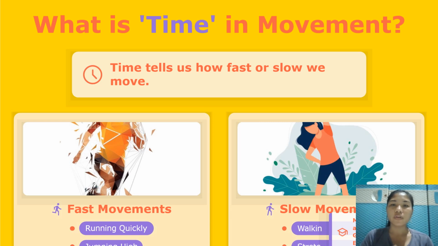So think about when you're super excited and running as fast as you can to play. That's moving with fast time. Now imagine you're sneaking up on someone, moving very, very carefully, or maybe you're stretching gently after waking up. Those are examples of moving with slow time.